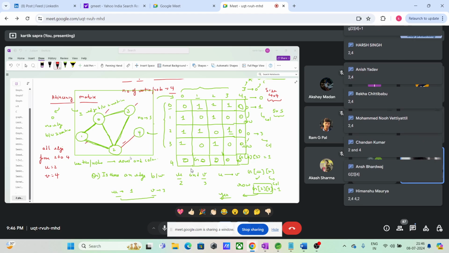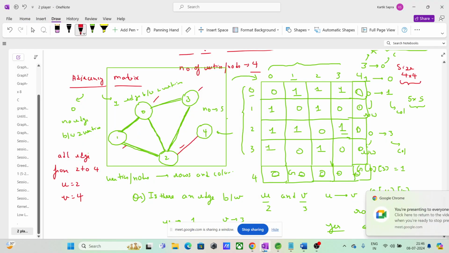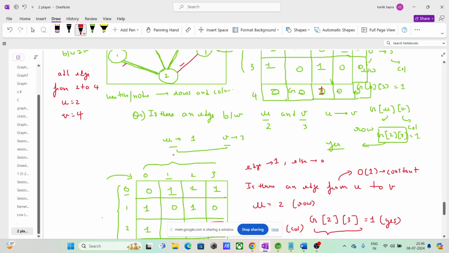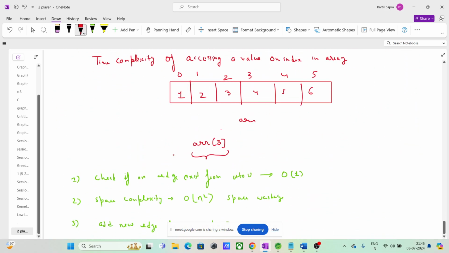So I will just go at 2 4 and I will just go from 4 to 2. Simple. So what is the time complexity, guys? Constant here. You are just accessing the cell and changing the value. Simple as that. Like if I say go on index 5 and change the value to 10, you will just do array 5 is equal to 10.